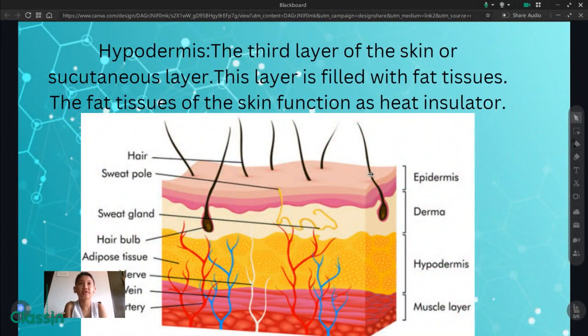Hypodermis, the third layer of the skin or subcutaneous layer. This layer is filled with fat tissues. The fat tissues of the skin function as heat insulators.